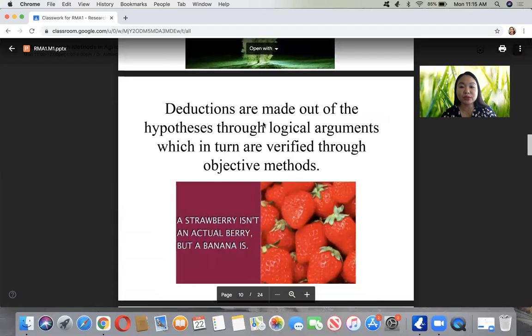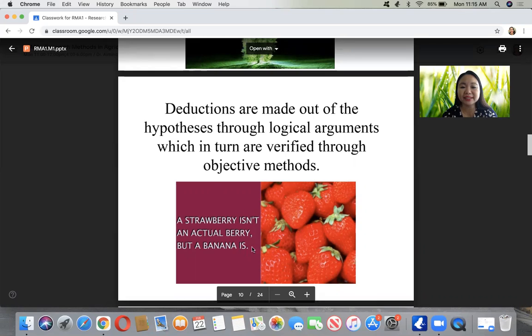Deductions or conclusions are made out of the hypothesis, of course, through logical arguments, which in turn are verified through objective methods. Before a conclusion or deduction is made, you must go through the scientific method, and it should be logical. There is nothing argued without logic. Then it is verified using specific methods that include statistics, proper randomization, and sampling.